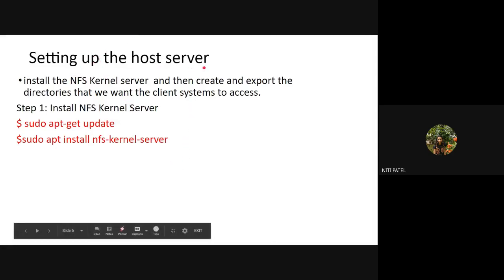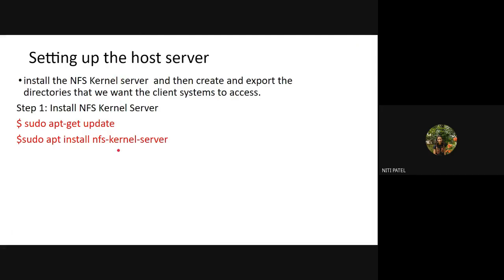What is the first? Setting up a host server. Host server means we are going to do all these steps on the server machine. Why are we doing all these steps? So that a client can communicate properly to the server. Sorry, the client should get connected properly to the server. Once the connection is done properly, the data also should get copied from the server machine to the mount directory of the client machine. So to do these two things, we have to make certain setup on the server machine. What is that setup that we will be seeing now?